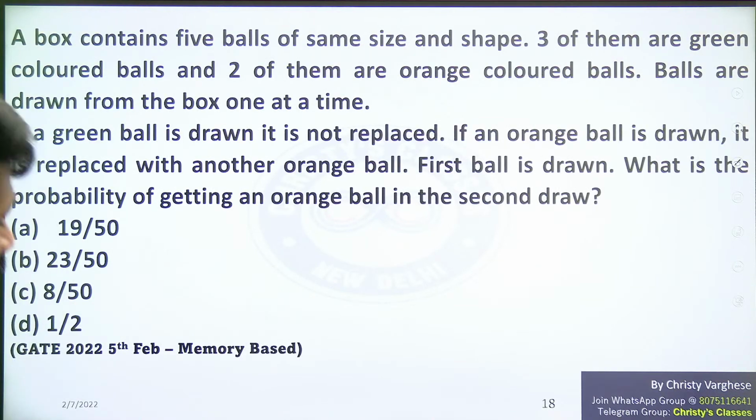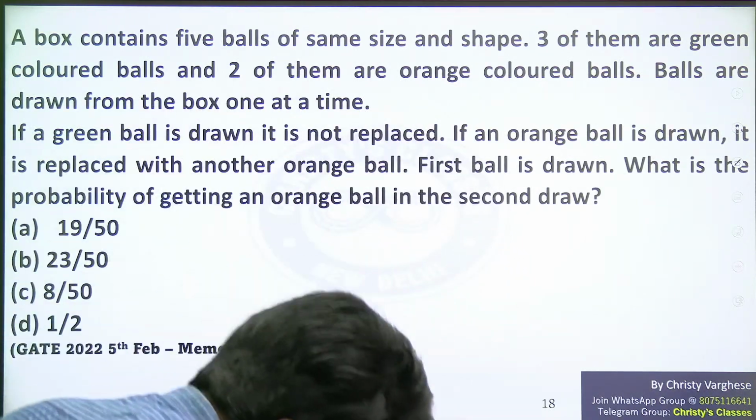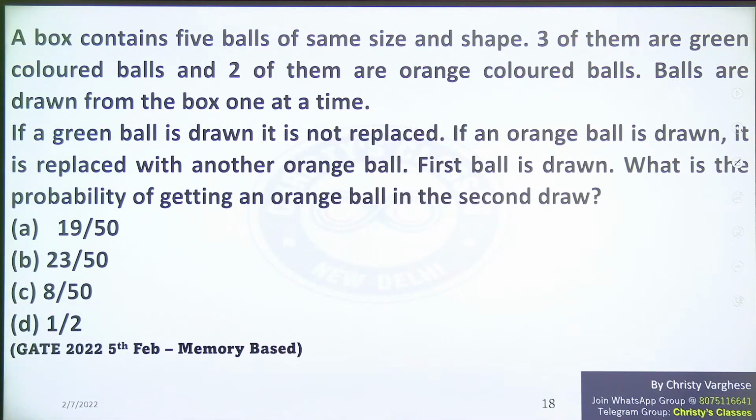This was the probability question asked. Probability was asked in most of the question papers. So make a try. Some question papers had 2 questions. Probability is a topic that we have discussed a lot. Probability and permutation combination. In this question paper, probability also was there. Permutation combination also was there. So make a try, all of you.